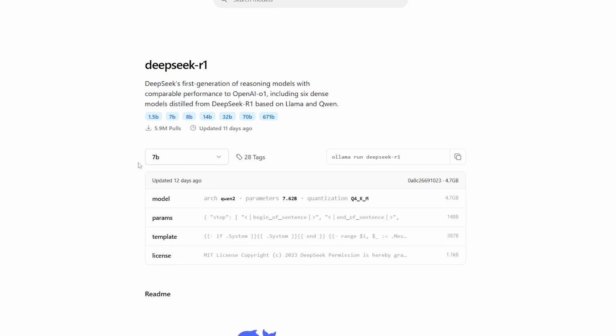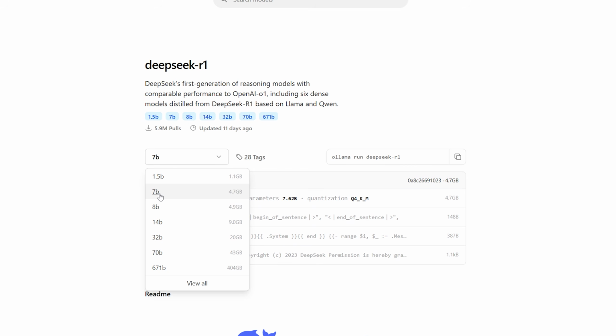So if you go to one of these, you can see that there's a bunch of different versions of this one single model here, because the full model, this one here, is 404 gigabytes, which is not something that you can expect to run on your local machine. That's absolutely insane. This is something that's supposed to run on a very powerful set of machines, so can't really do that. So they have these smaller distilled models that are smaller in size with still a lot of capability, and it goes all the way down to 1.5 billion parameters.